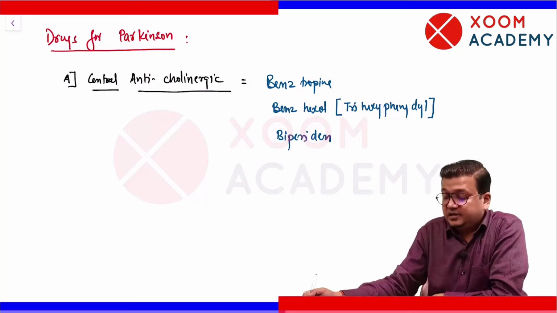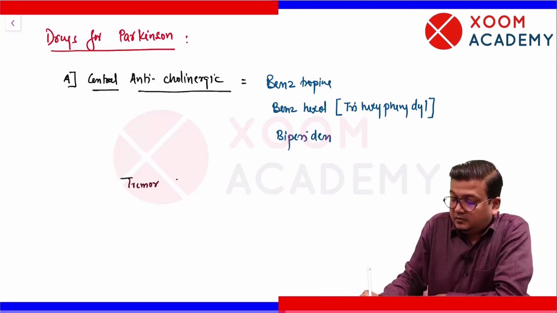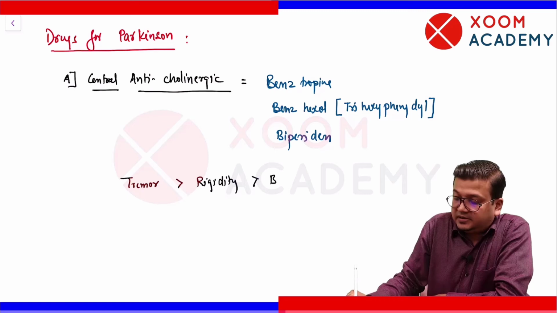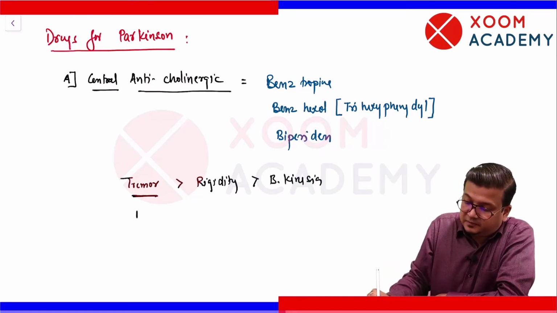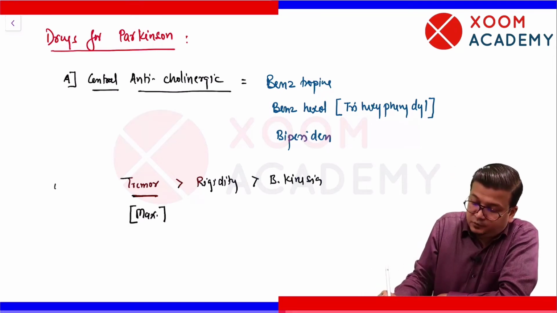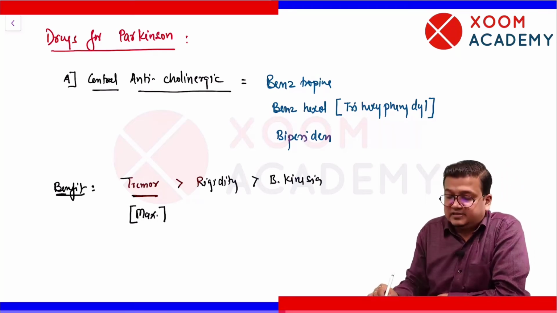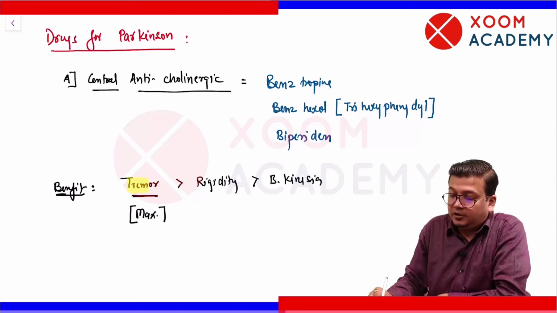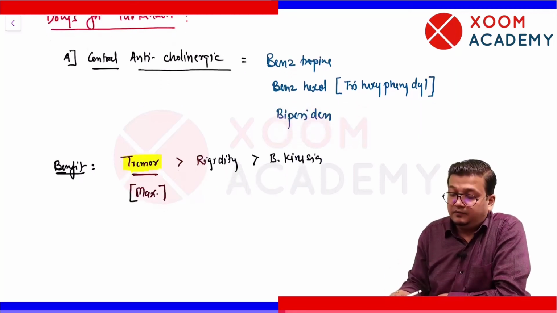So central anticholinergic. What is their benefit? See, there are three symptoms: tremor, then rigidity, then bradykinesia. There are three symptoms in Parkinson's. The maximum improvement with anticholinergics occurs in tremor. So if you look at the benefit by giving these drugs, maximum benefit occurs in which symptom? Tremor. Okay, so they will benefit tremor the most. Maximum improvement will occur in tremor with these drugs.